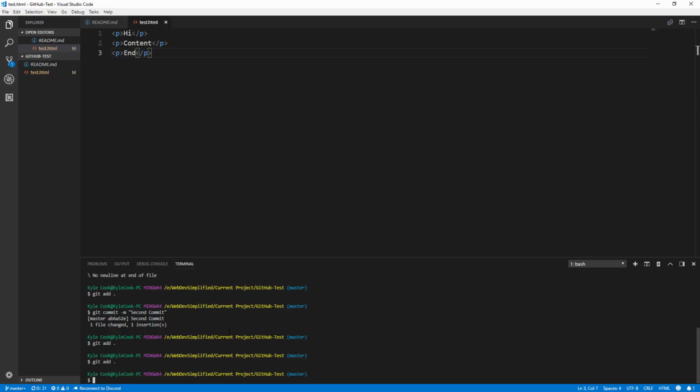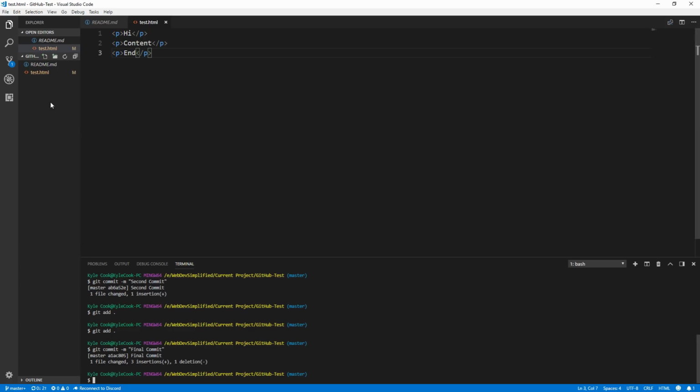And now when we say, okay, we have all of our changes that we want, we can say git commit, send it a message of "final commit", and when we hit enter, we'll see that this file will no longer be marked as modified because it is actually in the head of our project.